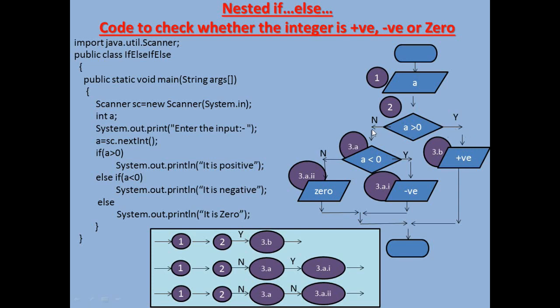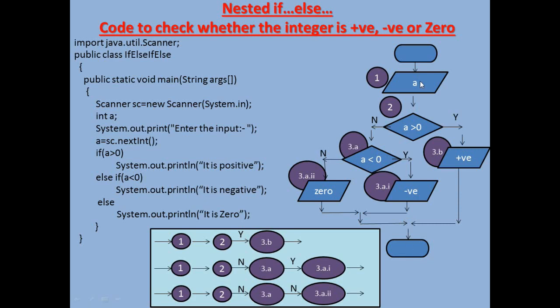One is towards yes, another is towards no. Now in this case, when we are coming towards no, we are meeting another condition here. Now with minus 48 we came to no, and now is minus 48 less than 0? Yes. So we are going towards this direction and we are printing negative, and then we are coming out here.